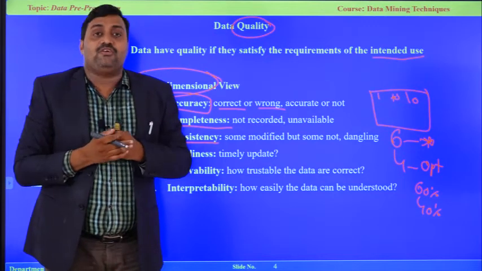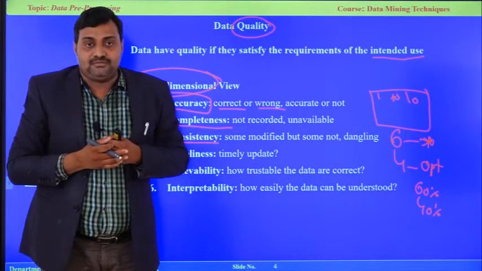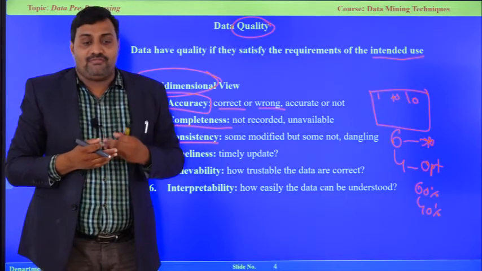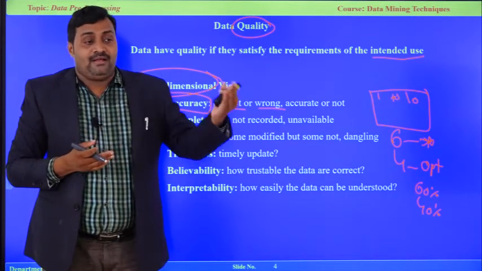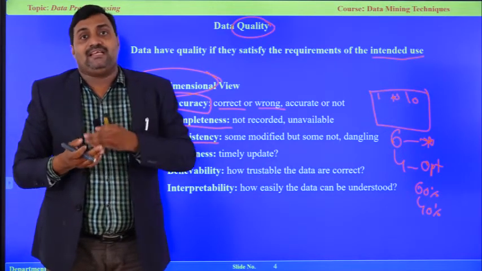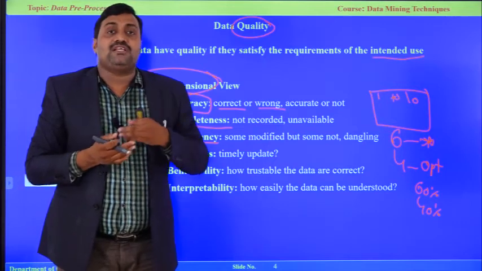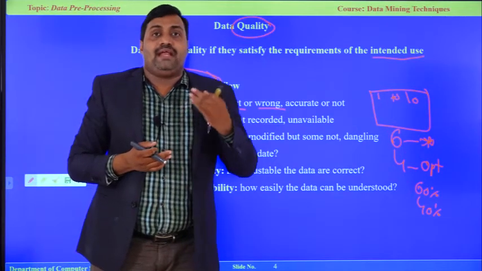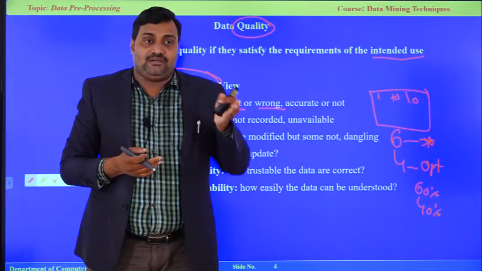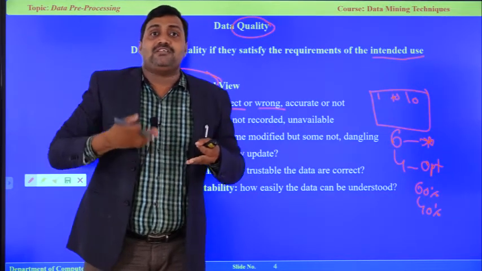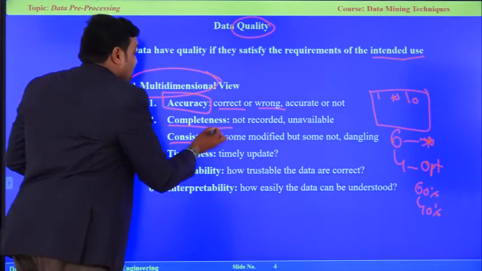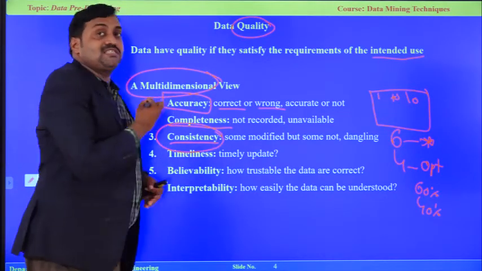Suppose I want to modify my age. I wrongly entered it previously. Instead of 1980s, I may have entered 1990s. That means it reduces the age. Then I want to edit. Whenever I am changing the date of birth, the age also needs to be modified automatically. So we have to care about the consistency.